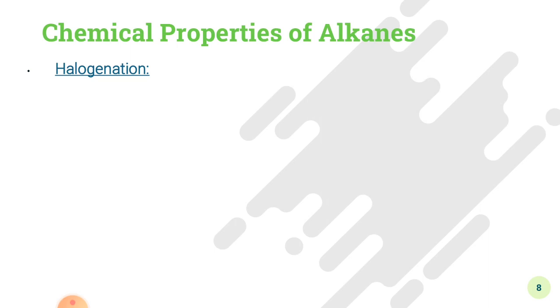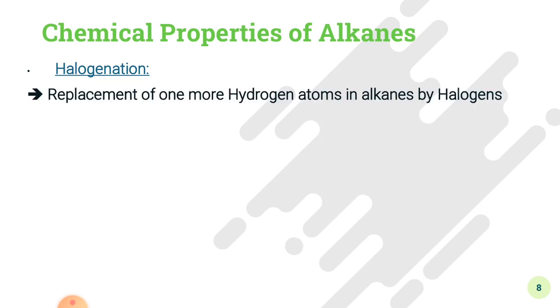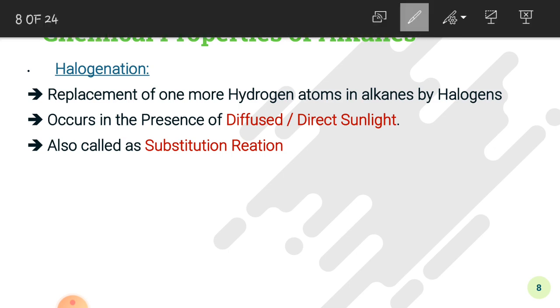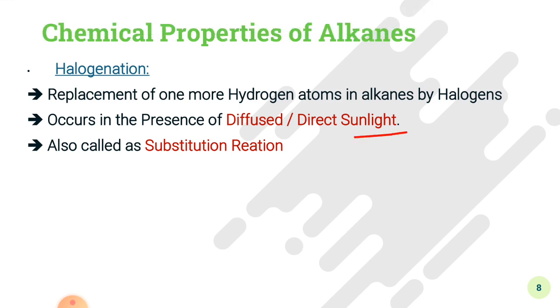Now we will discuss two important chemical reactions of alkanes in today's lecture. First one is halogenation. What is halogenation? Halogenation is the replacement of one or more hydrogen atoms in an alkane by the halogens. Now, since the halogens are replacing the hydrogen atom in this reaction, it is also called the substitution reaction. The process of halogenation occurs in the presence of sunlight.